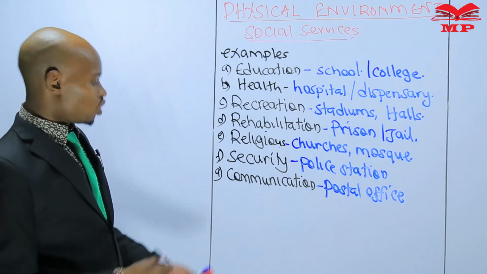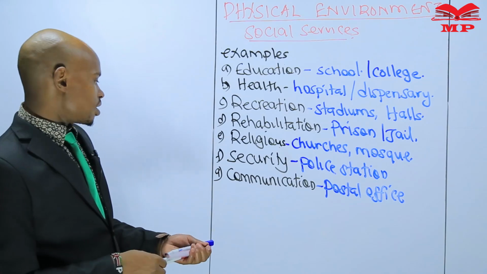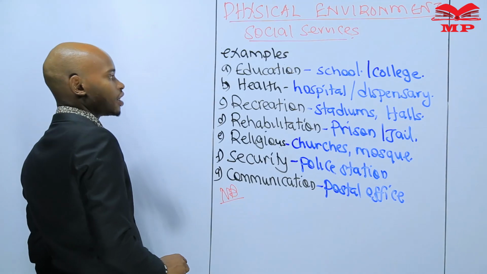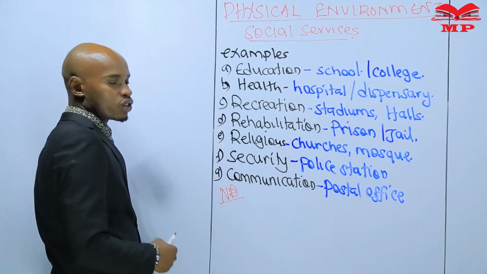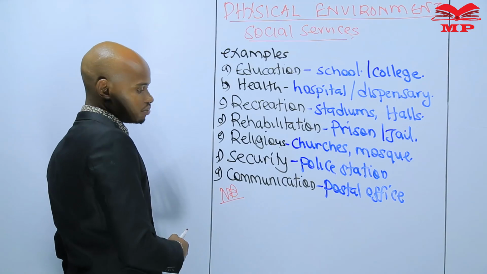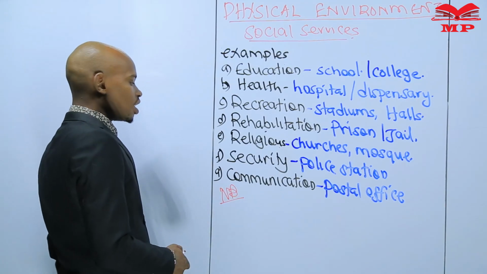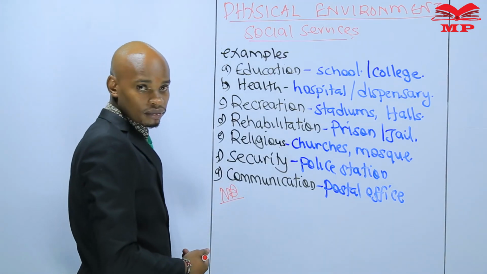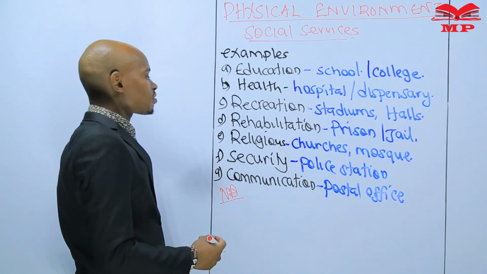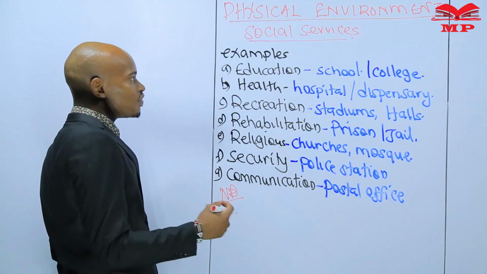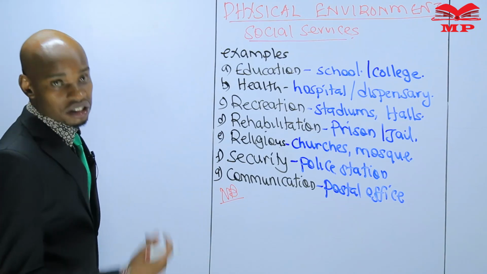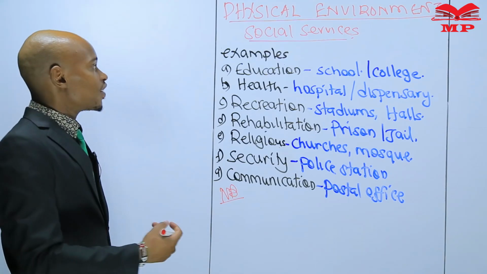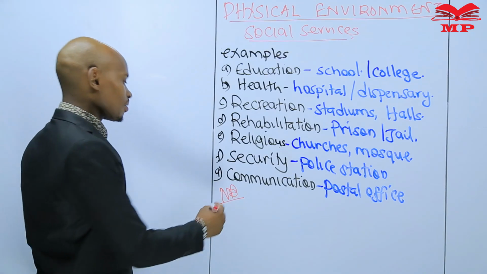Just to add on something as an NB, there is a point that you need to note here: there is an order of preference of social services. If in a given area a harambee took place, what was the first social service they were supposed to build? Which social amenity to give a certain social service is given the first priority? And that one is health.